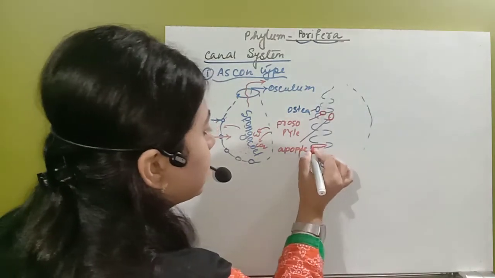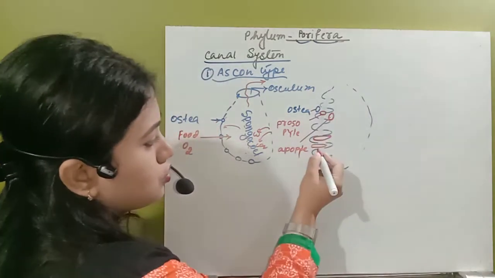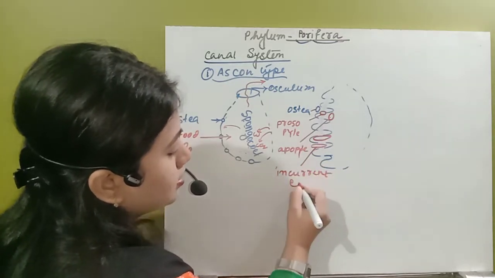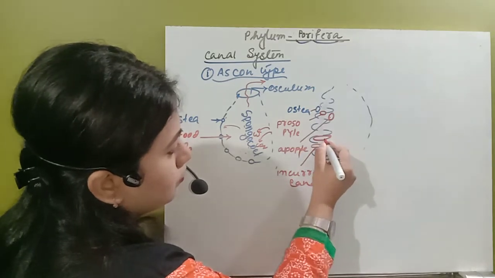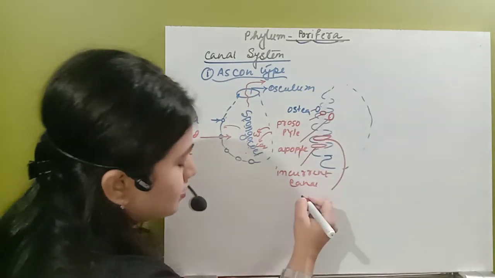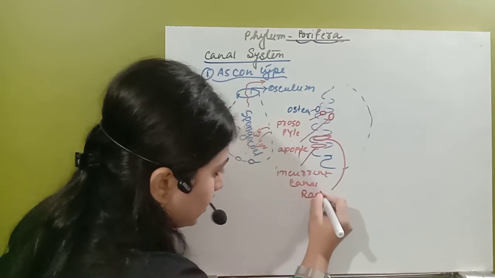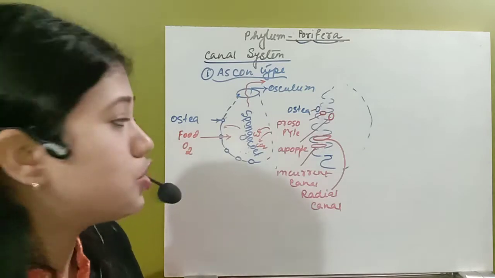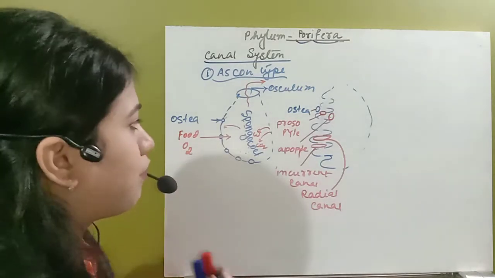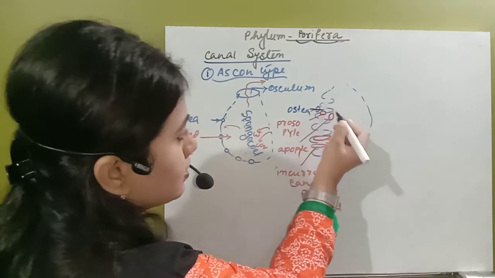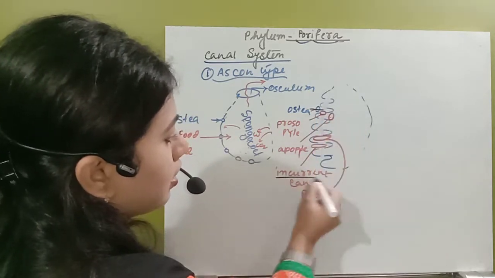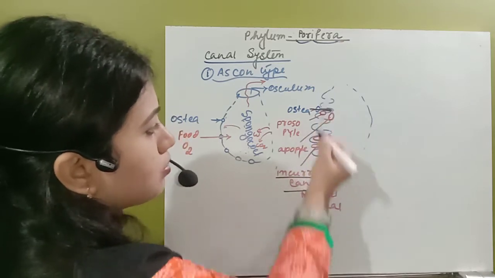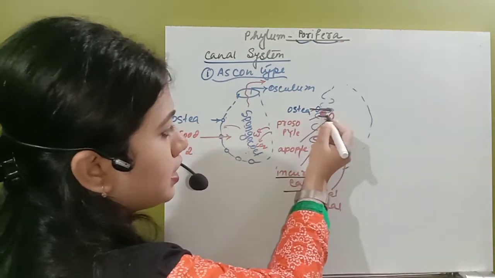This is one canal, this is another canal. So this canal is known as the incurrent canal, and this canal, the one from inside, is known as the radial canal. Now just see how the water will enter inside the spongocoel. First of all, with the help of the ostia, the water enters and reaches the incurrent canal. Here, this is the incurrent canal. From the prosopyle, it will go to the radial canal.